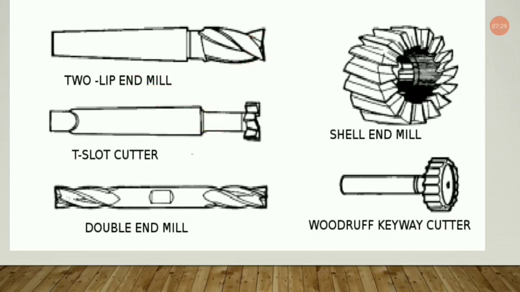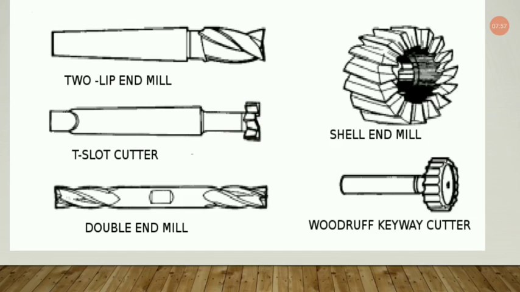Now coming to the next, we have the T-slot cutter. This one is the T-slot cutter. You might find this T-slot in different machines, where you can attach different attachments for various purposes. So we need to cut a T-slot for easier attachment of different attachments.